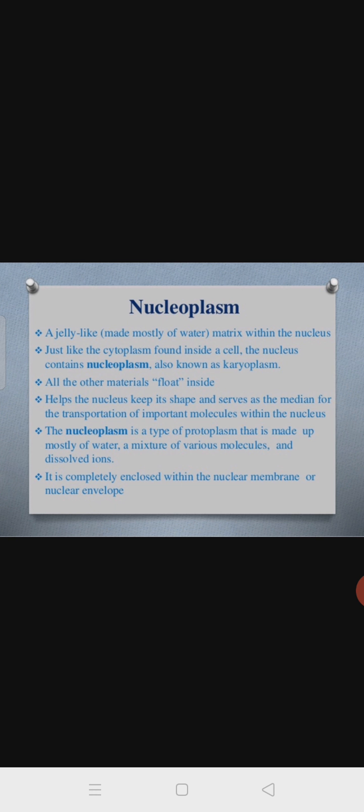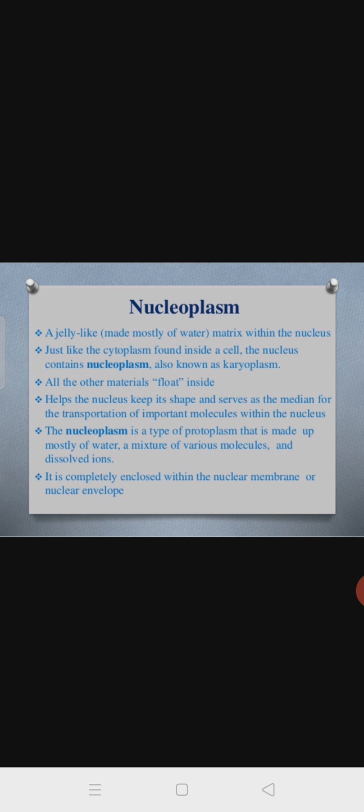Just like the cytoplasm found inside the cell, where all the cell organelles float, the chromosomes, DNA, proteins and different particles float in the nucleoplasm. It helps the nucleus keep its shape and serves as the medium for the transportation and import of molecules within the nucleus. So this helps for transportation purposes. Most of the unique particles stay in the nucleoplasm and transportation also occurs.